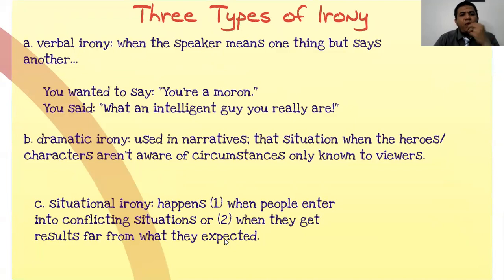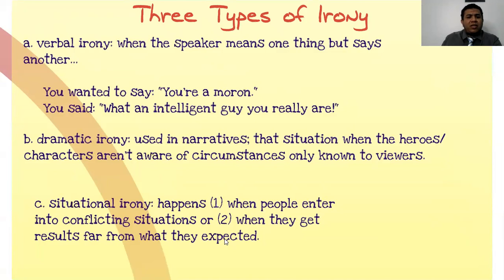Verbal irony is when the speaker means one thing but says another. You wanted to say you are a moron, but you said what an intelligent guy you really are. So this is a kind of irony, saying what I don't mean, I mean the opposite.